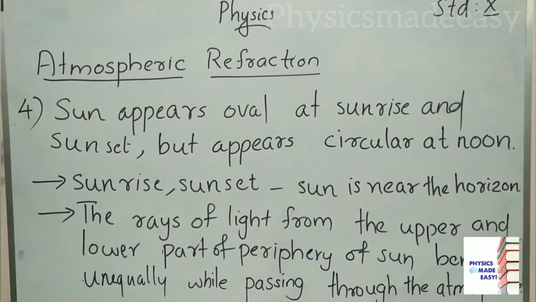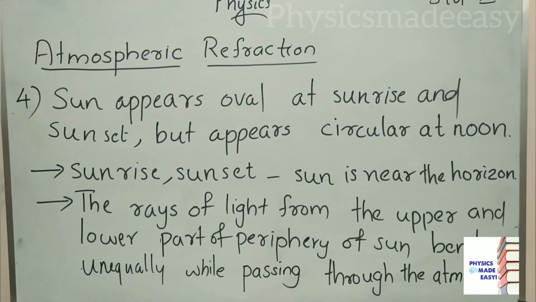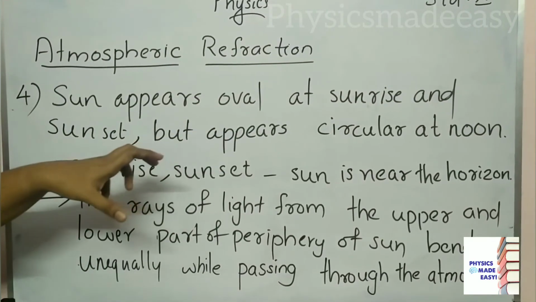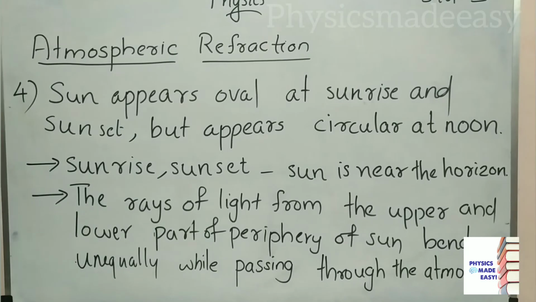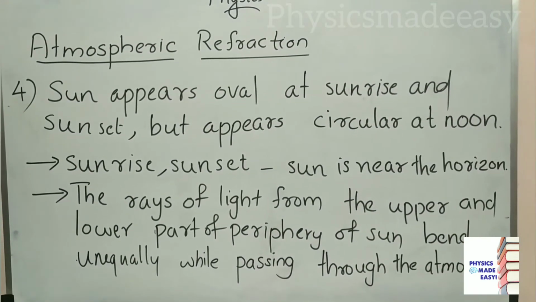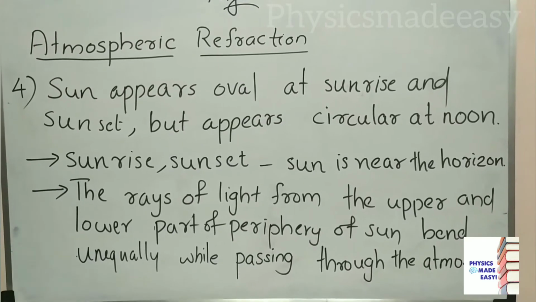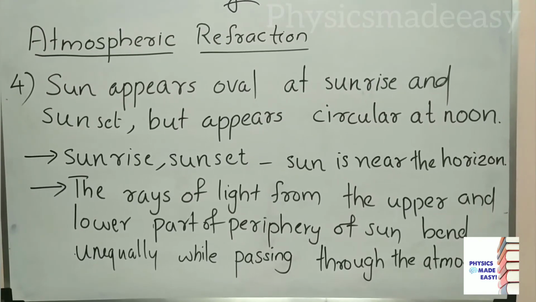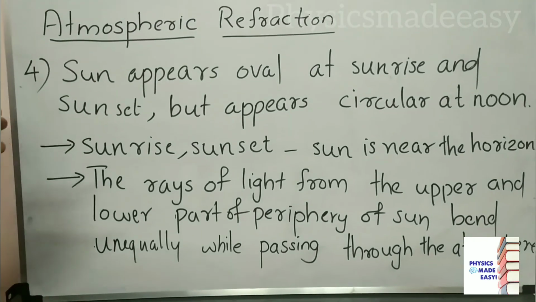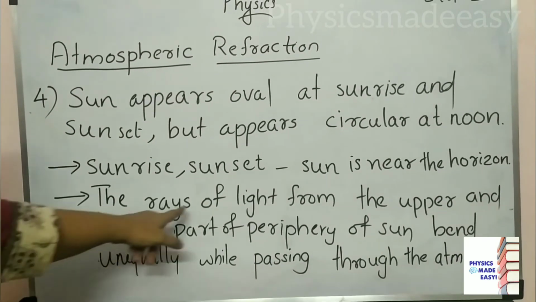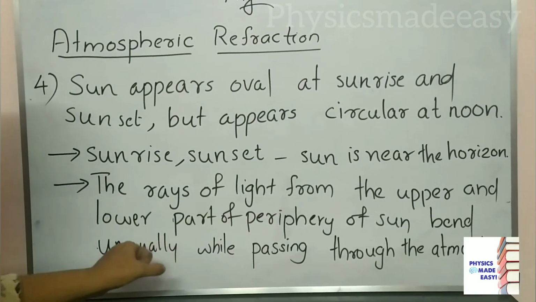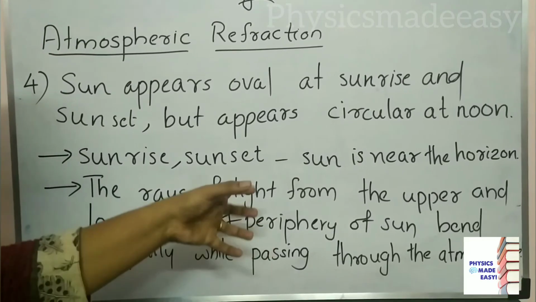The sun appears oval or flattened at sunrise and sunset, but appears circular at noon. That means at noon we can see the sun as a circle. What is the reason? These two things we can explain on the basis of this atmospheric refraction. At the time of sunrise and sunset, the sun is near the horizon. The rays of light from the upper and lower part of the periphery of the sun bend unequally while passing through the atmosphere.